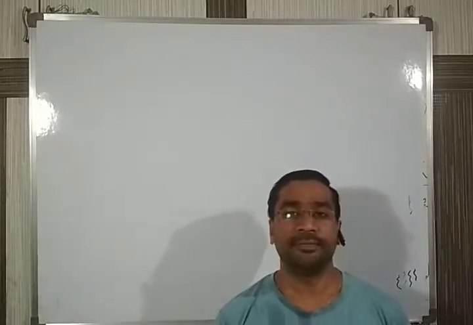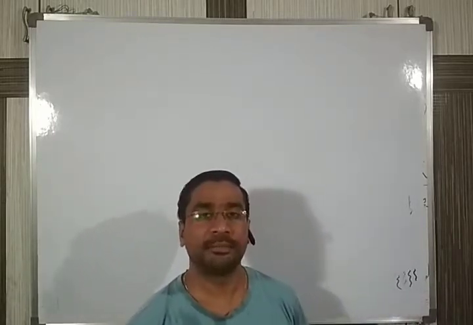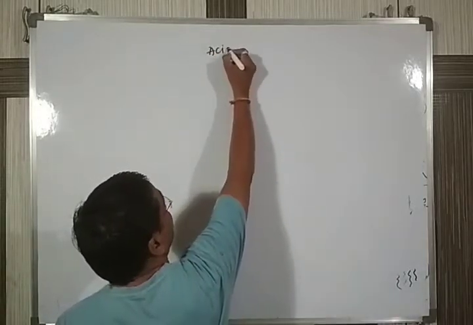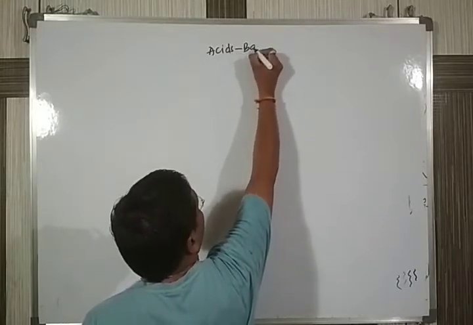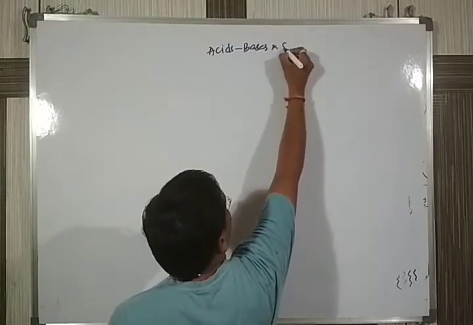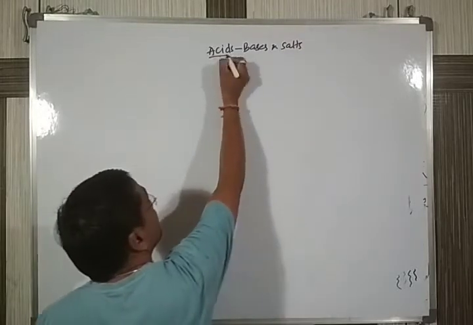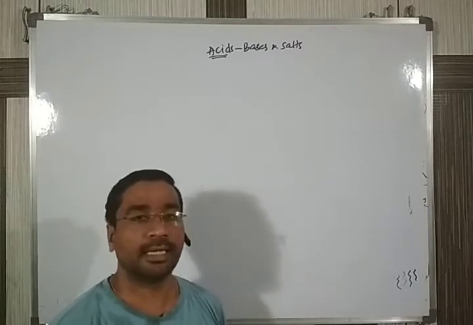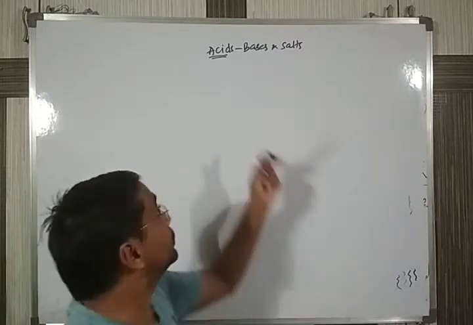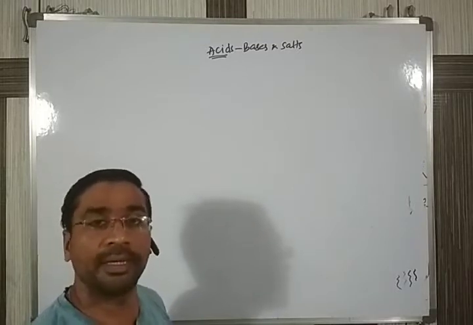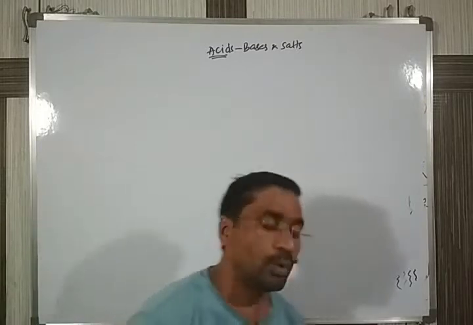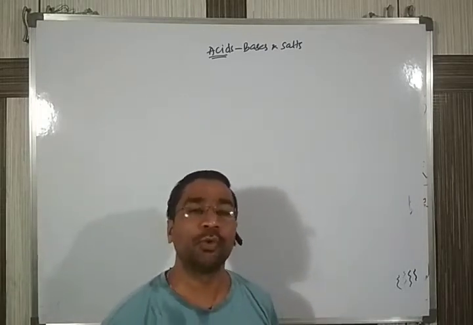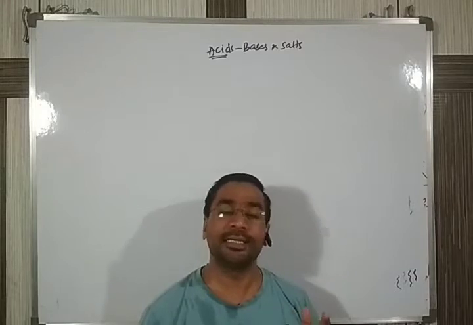In the last session, we started the second chapter, that is acids, bases and salts. We were given the introduction regarding acids, their general properties and the classification. So let us continue with the same topic once again. What are called acids? Any substance which is sour in taste is generally called an acid.